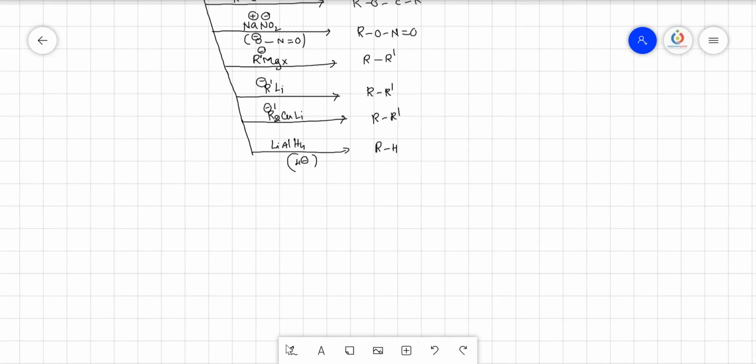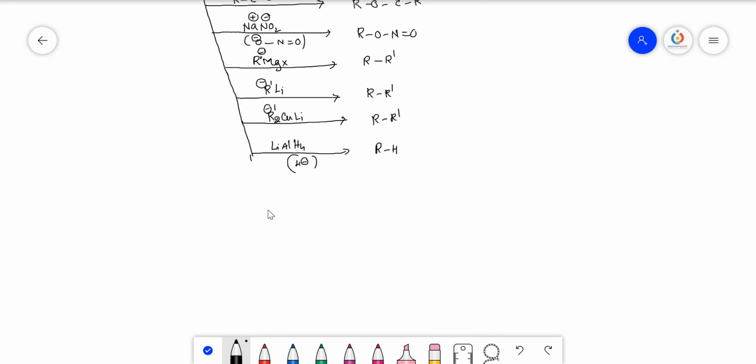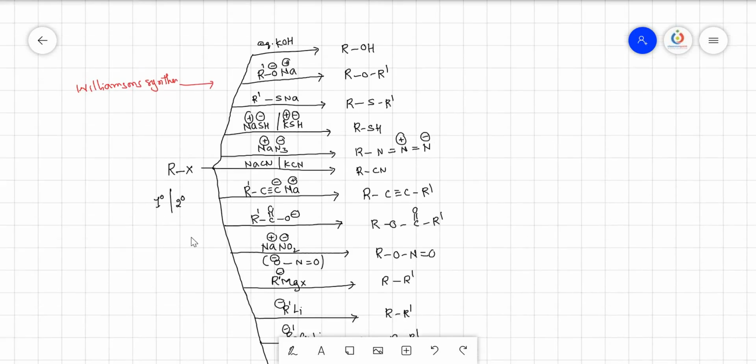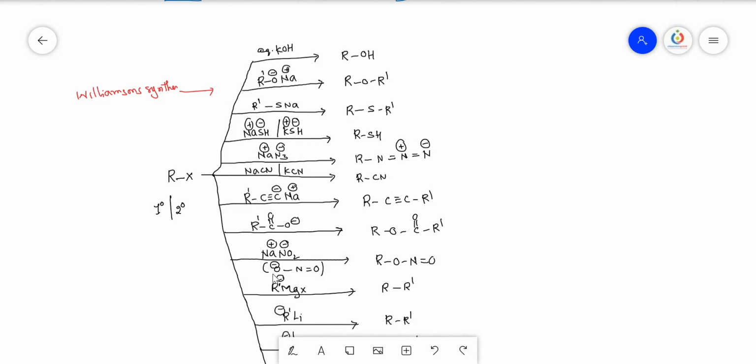Then what happens if we take AgCN separately? In this particular molecule, I will write down its structure: Ag, C triple bond N. Now nitrogen attacks. Why? Because carbon is not free to attack, unlike the case of potassium cyanide.